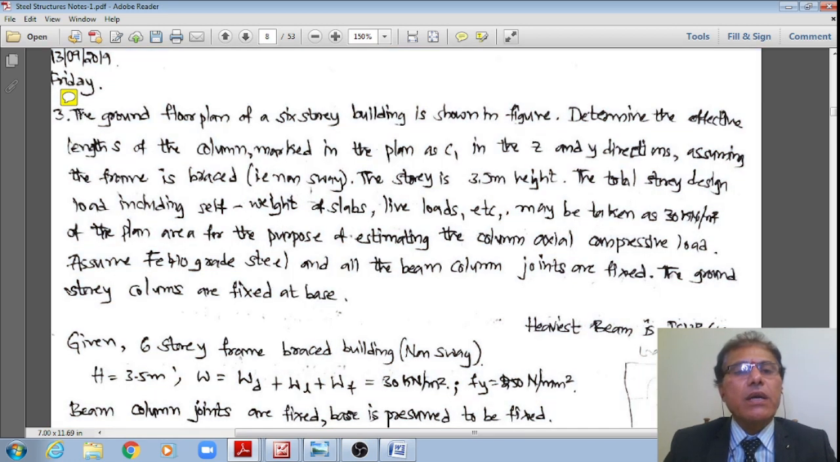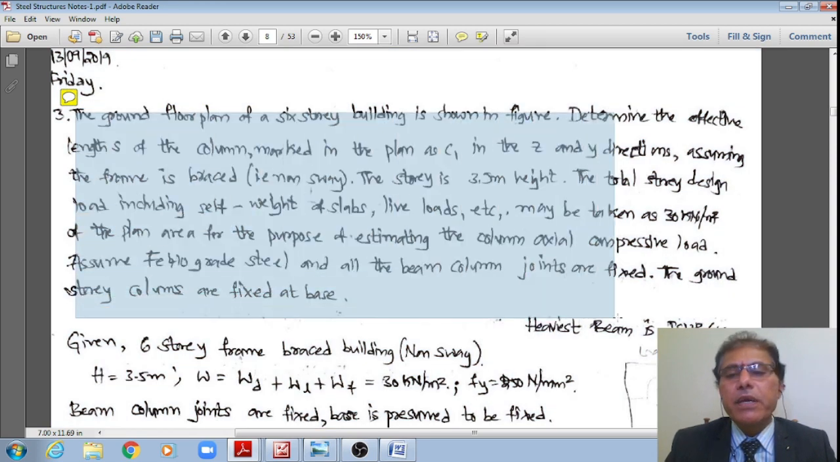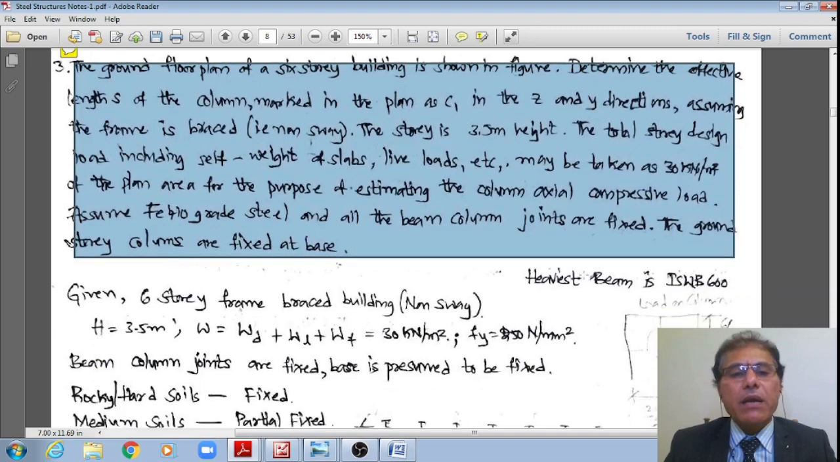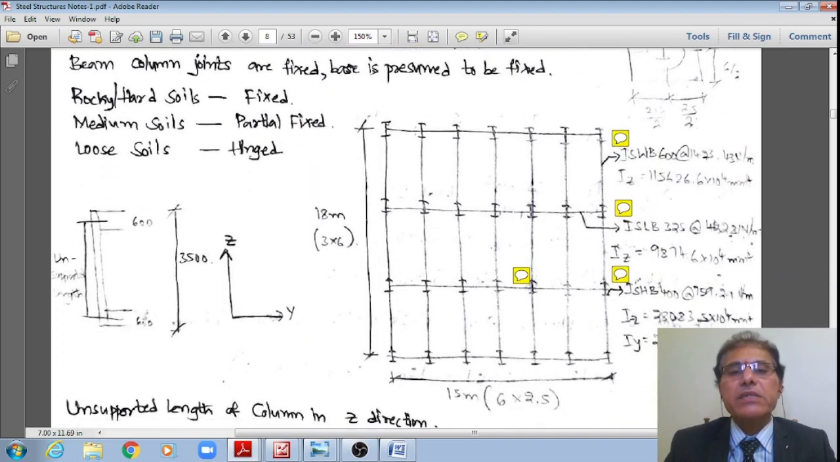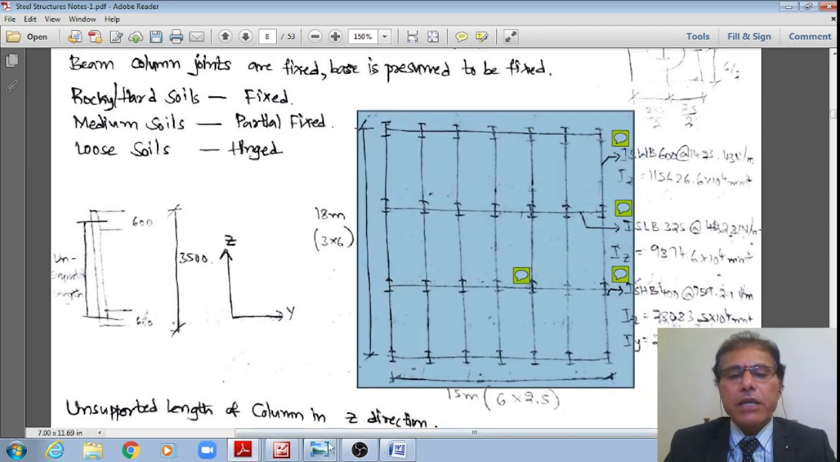This is how the problem is given, student. And let me see the plan, it is as shown in the figure, right? That figure is given like this. That is a six-story multi-storied building, right?